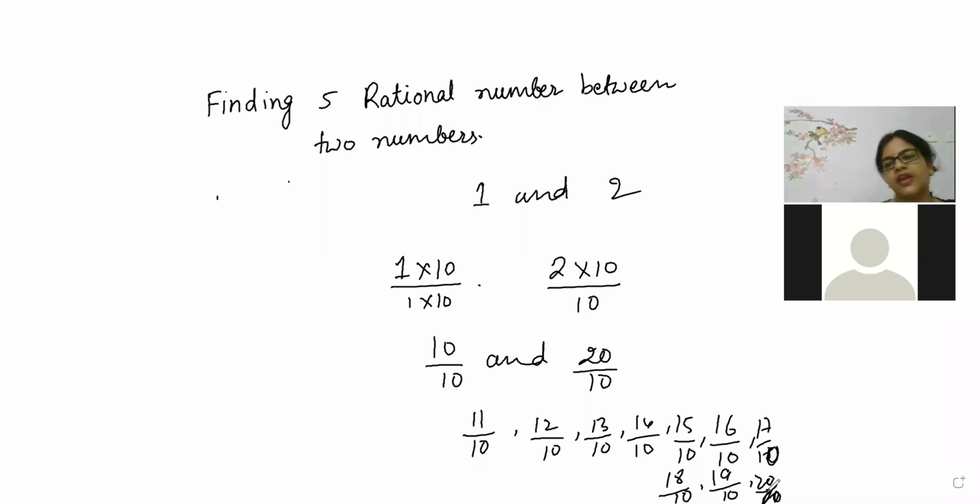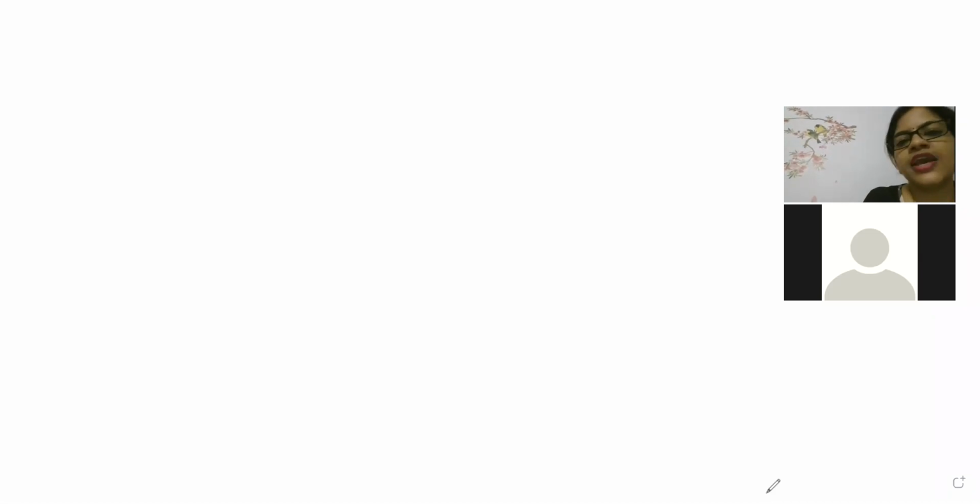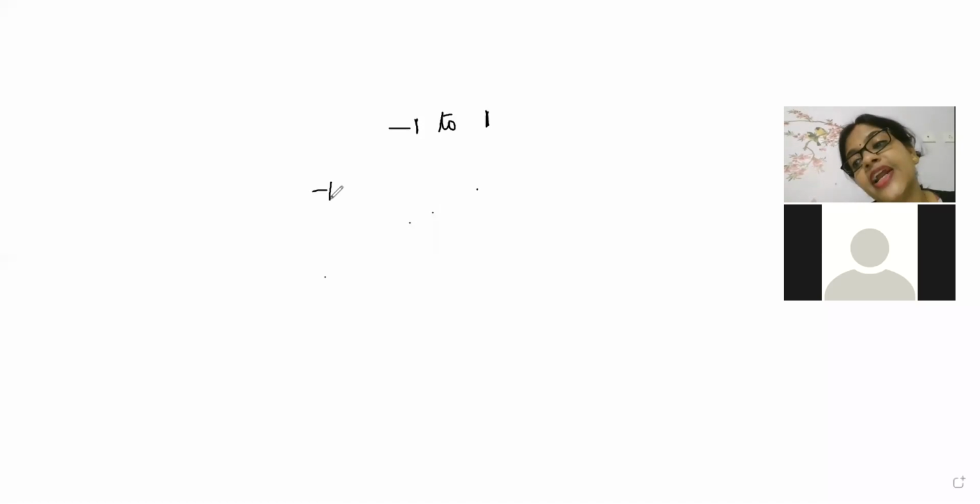So one more time. I have to find five rational numbers between -1 and 1. Okay, between -1 and 1. Whatever you are multiplying in the numerator, the same thing you have to multiply with the denominator also, beta, because balance has to be there. So what you will do, multiply, nothing written down means 1.